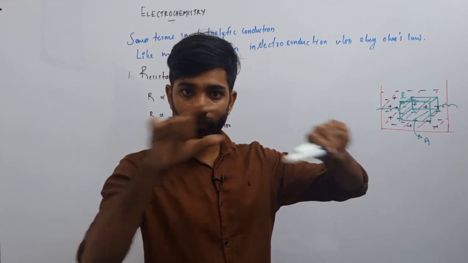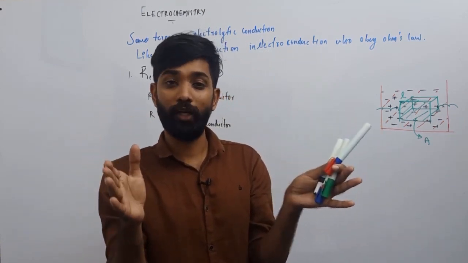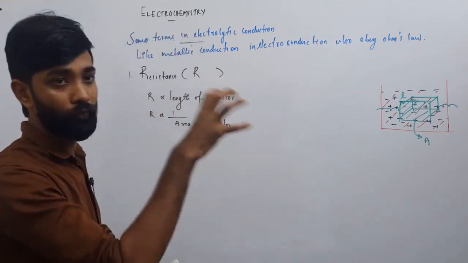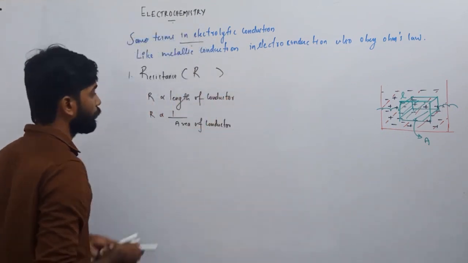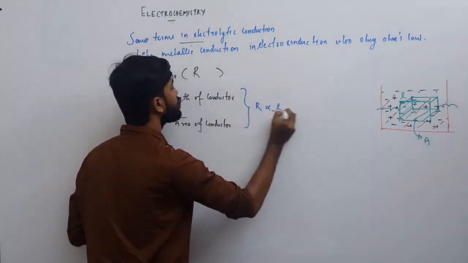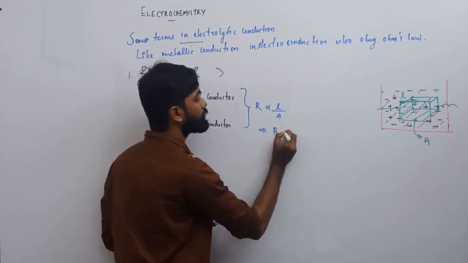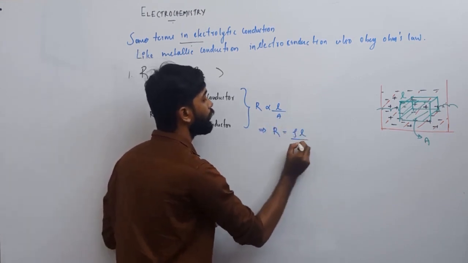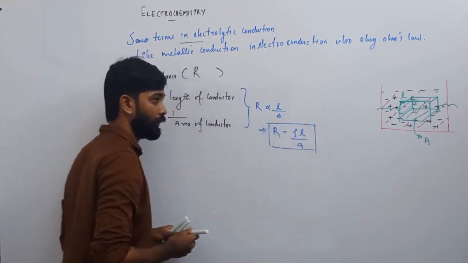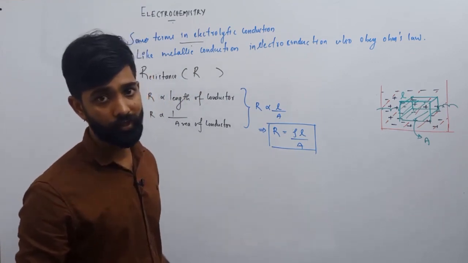L means the length of that particular region where electrolyte is enclosed, and A is the area of that region. Clubbing these, R is proportional to L by A, or R is equal to a constant rho L by A. I'll describe rho because that is our next term, resistivity.